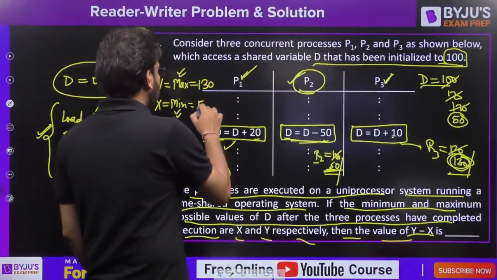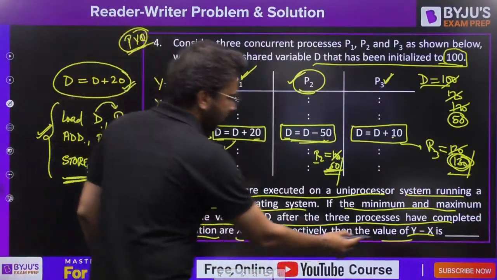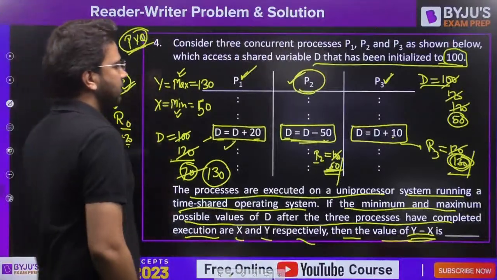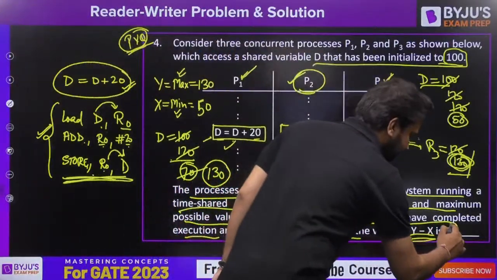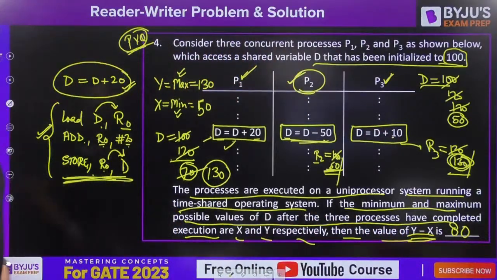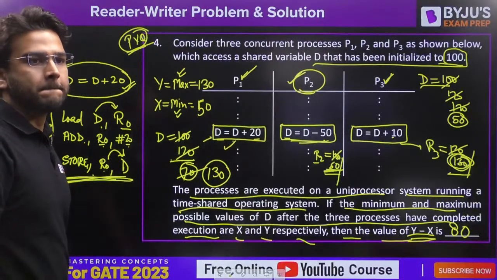So the minimum value we can have here is 50. And you need to find the difference of these two, y minus x. 130 minus 50 will give you what? 80 as the answer. 80 is the correct answer for this question.